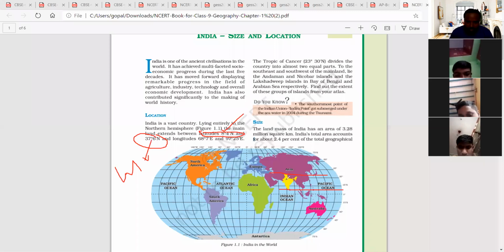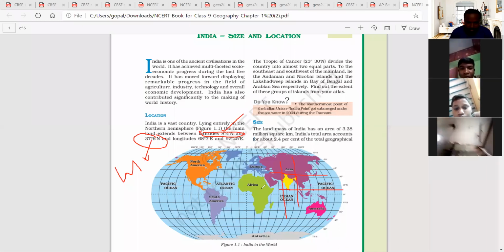Next come to longitudes on the eastern side and western side. If you draw two lines like this, here the starting point is 68 degrees 7 minutes east longitude.